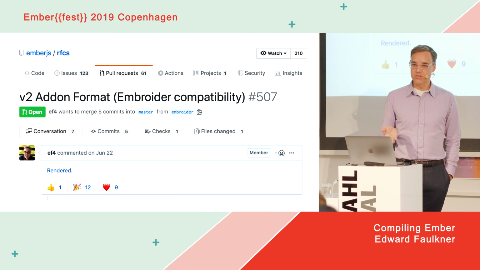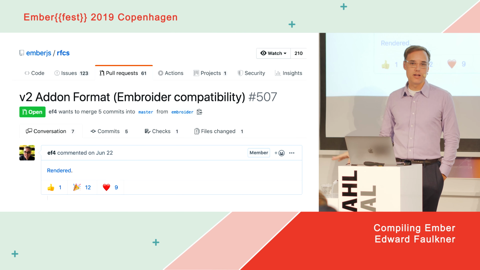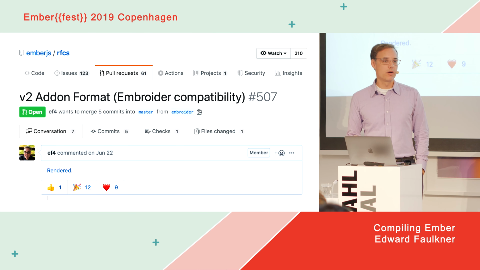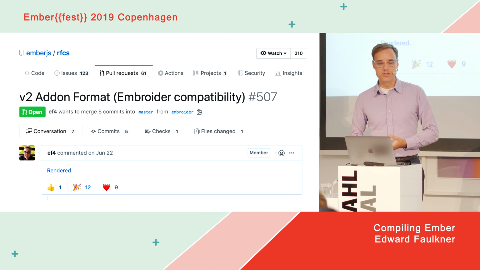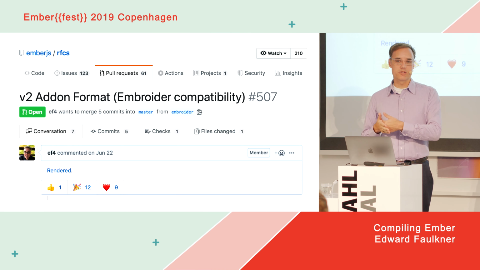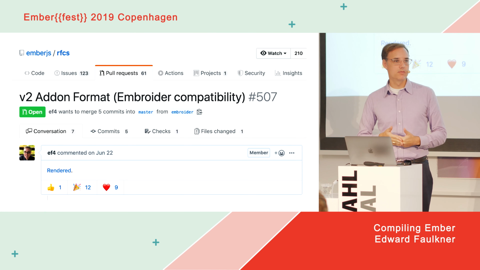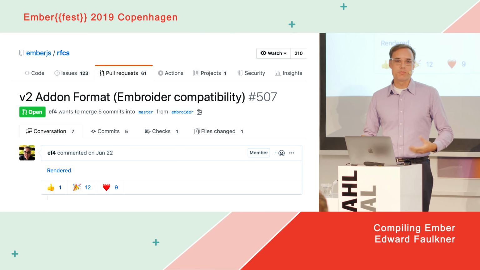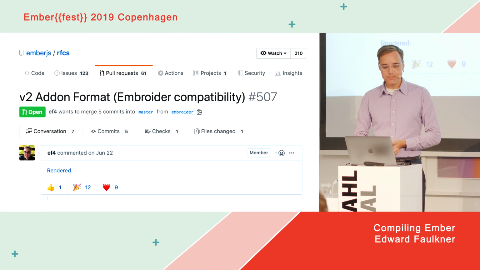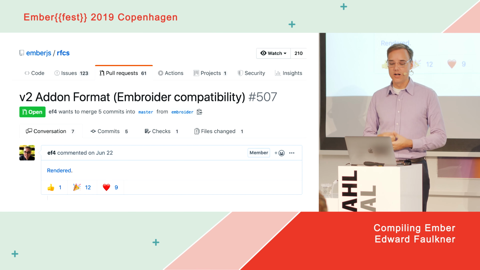And it's titled add-on format. And so you might think it's only a thing about add-ons and it doesn't touch the core experience of writing applications. But really, add-ons are the hard case for our build system and in general for coordinating code between many people. Add-ons tend to come across organizational boundaries. And so having very clear specs for what they can do in terms of interface is the most pressing thing to solve first. And once you make a good format for what packages can do, apps are just another kind of package. So this is really talking about a clear standard for what code means in Ember and how you express it.